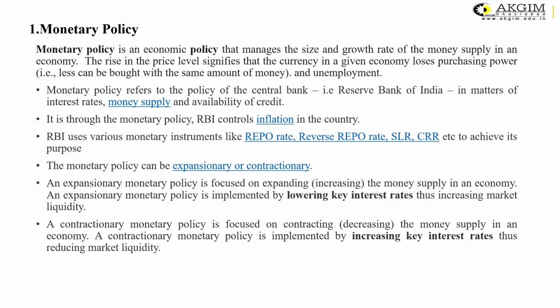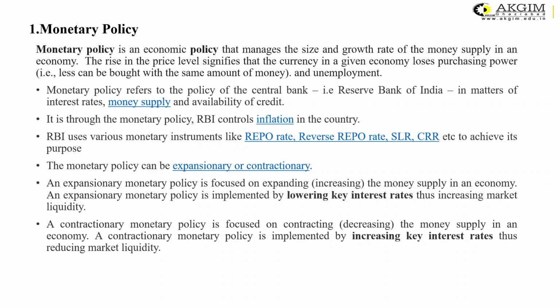The monetary policy can be an expansionary or contractionary policy. An expansionary monetary policy is focused on expanding the money supply in an economy, while a contractionary monetary policy is focused on decreasing the money supply in an economy. Can you imagine, whenever the money supply in an economy is lower, it will impact the earning power and the standard of living of the people.